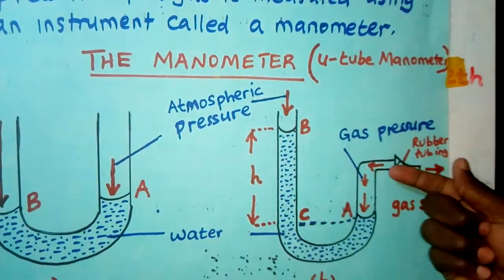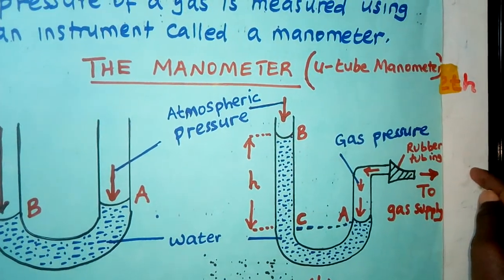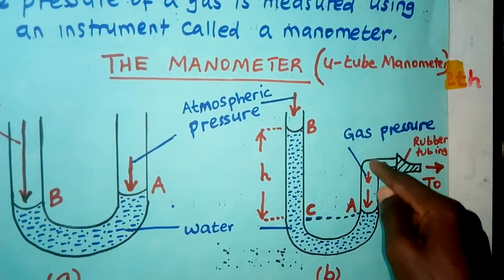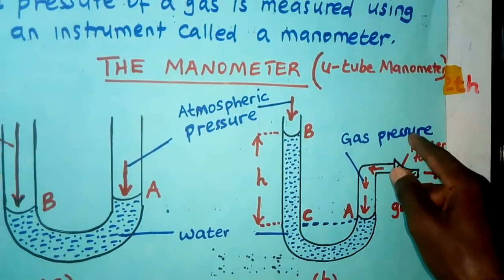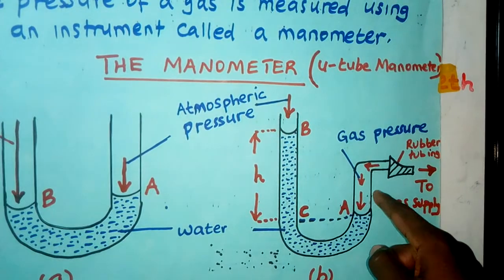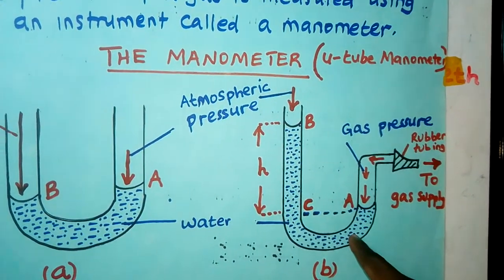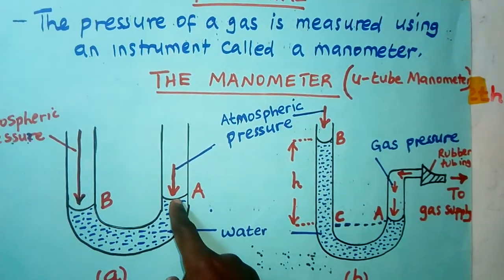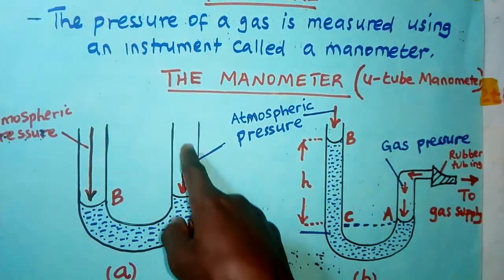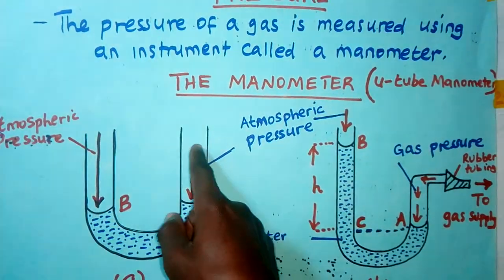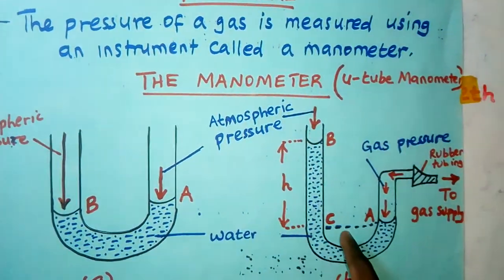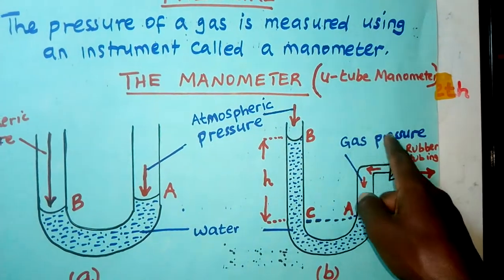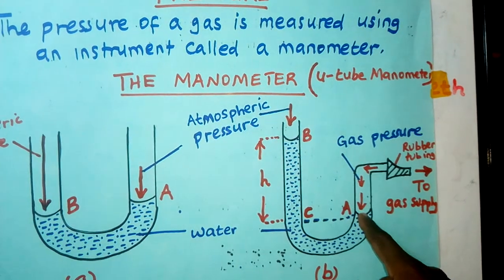The gas begins moving from the supply, from the container where it is. It comes like this. You see these arrows? It shows that this gas will come with some pressure. And because it comes with the pressure, it is going to press this liquid down from side A. It will no longer be the same like here. In A, the levels are the same because the two sides are open to atmospheric pressure. But here, the gas is now coming from the supply. So that gas comes with the pressure. So it is going to press this liquid down.